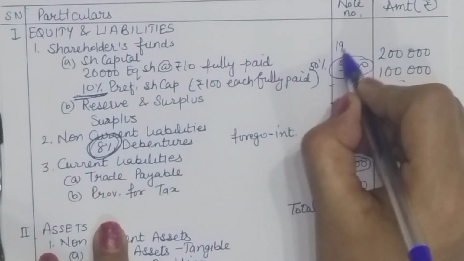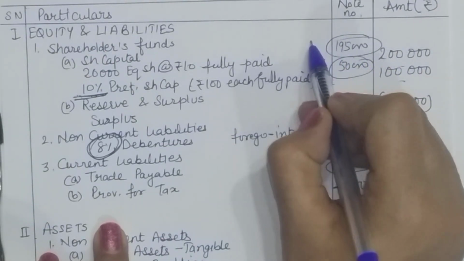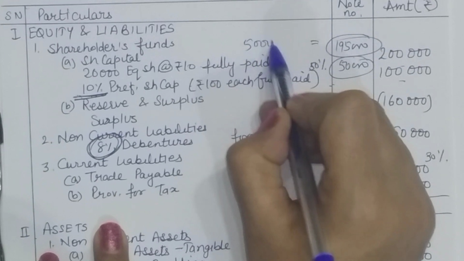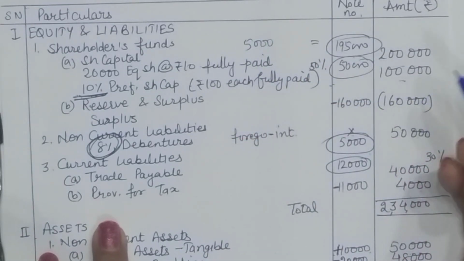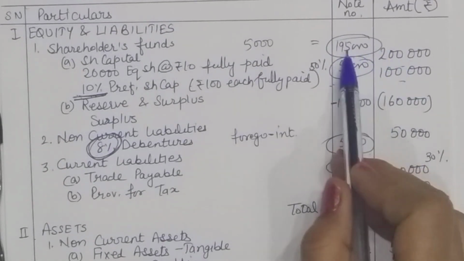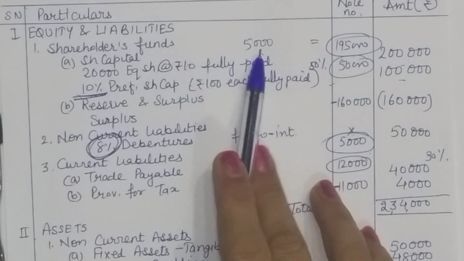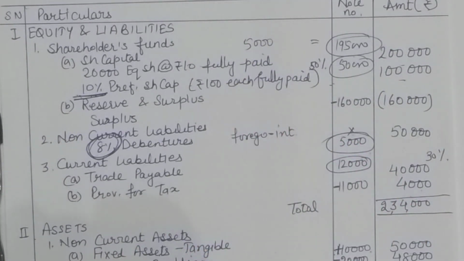have to bear the loss of 1,95,000. That means their capital left will be 5,000 only. So you see, the bulk of the loss is being borne by them, as is the usual case. So 97.5%, we can say they are sacrificing a huge amount. So after 2 lakh, their capital left is only 5,000.